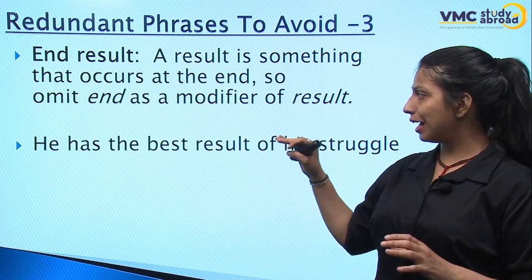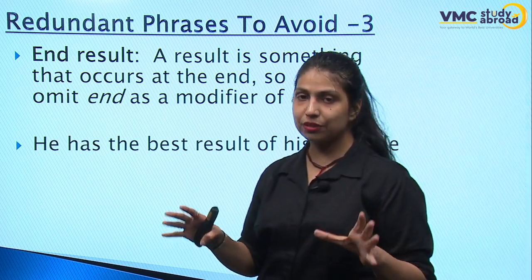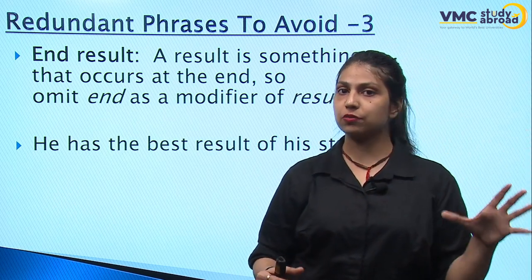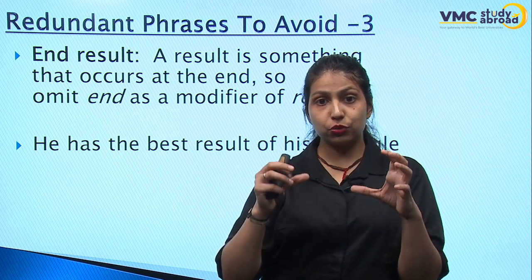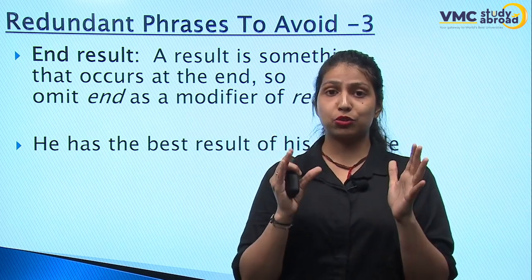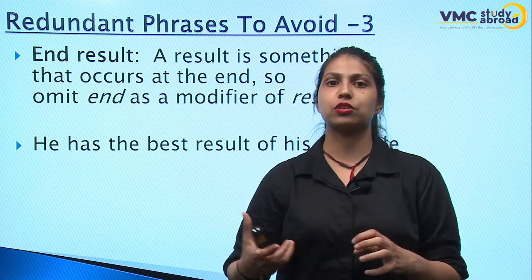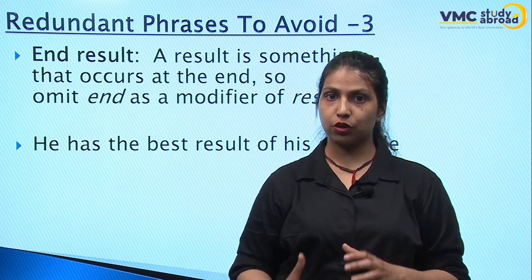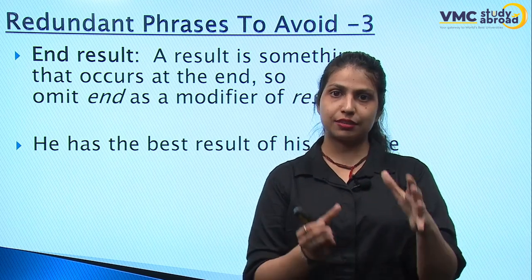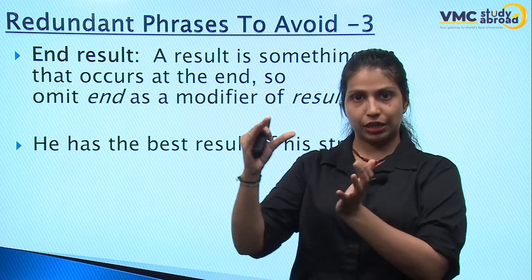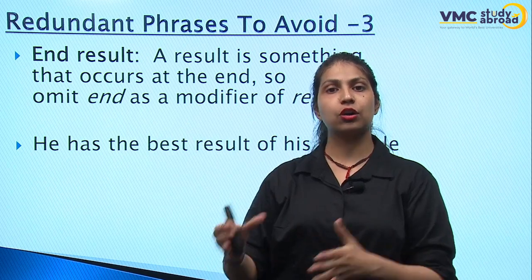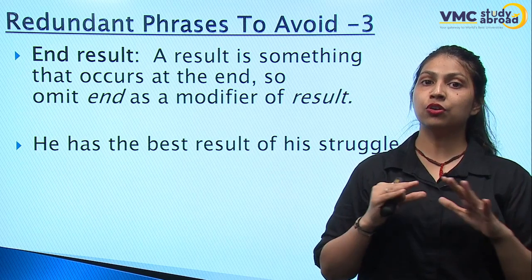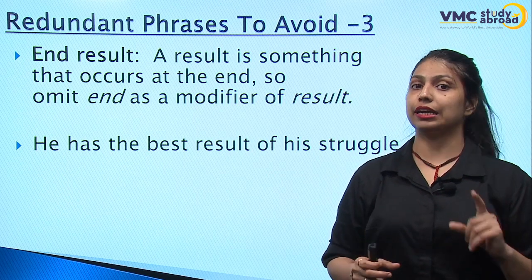Example: he has the best result of his struggle. For example, for a long duration the person was preparing for IES, and you cannot say this. Remember, you do not have to say "and the end result was very flawless or fabulous or the best result he got." No, instead you should go with this sentence: "the result of his preparation was good or bad." That's it. Either use "end" or use "result." Do not use both these words in one sentence.